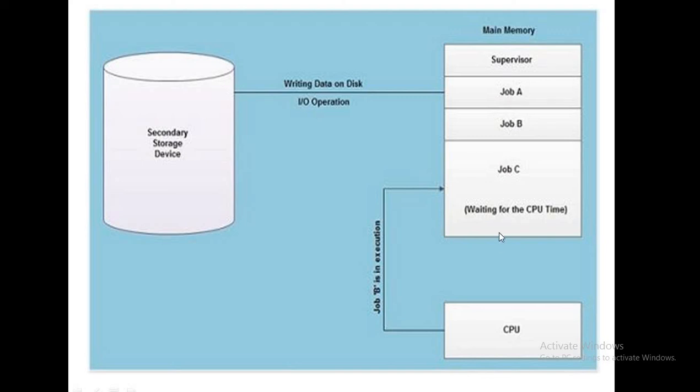So job C is in the ready state, job A in the waiting state, and job B in the running state. That means the CPU is never idle; the CPU never waits for job execution. One by one, jobs in the job pool are transferred to the CPU for execution. After completion of one job, another job is given to the CPU. That means CPU utilization increases and the idle time decreases.